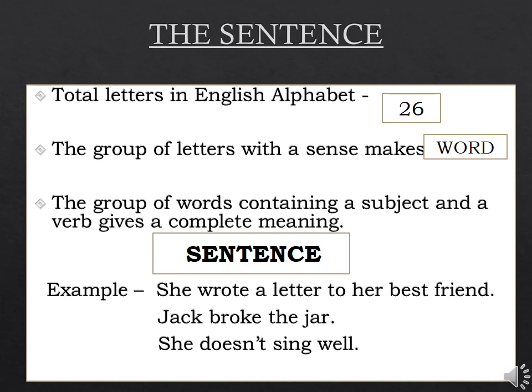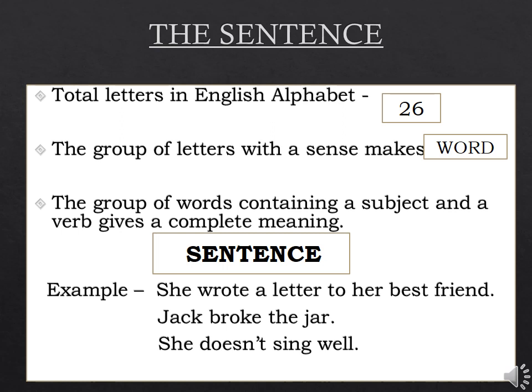So as you all know that there are 26 letters in English alphabet. So when we make the group of letters together which expresses a particular meaning, we call it a word. But when those group of words are taken together which contains subject and a verb, and we get the complete meaning or say the complete sense out of those group of words, we call it a sentence. One more thing, students, you need to keep in mind is that sentence always starts with a capital letter and will always end with punctuation mark, be it full stop, be it exclamation mark, or be it interrogative one.